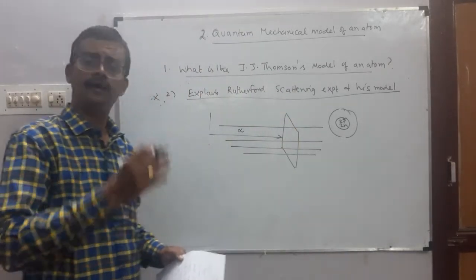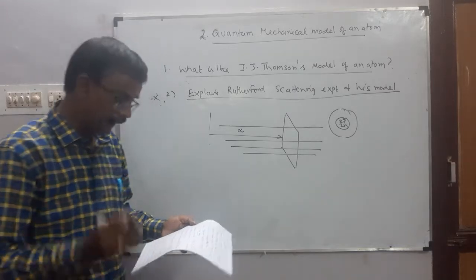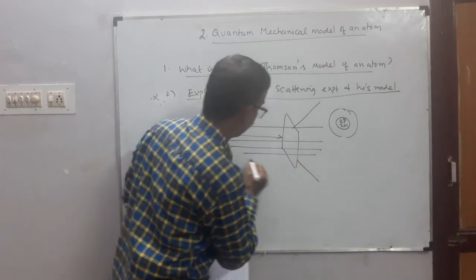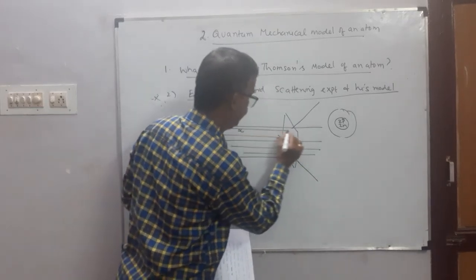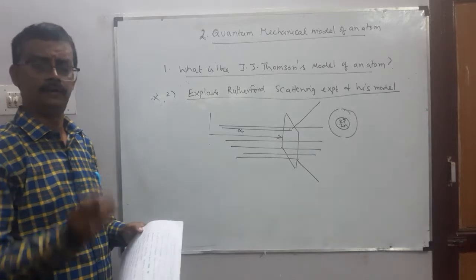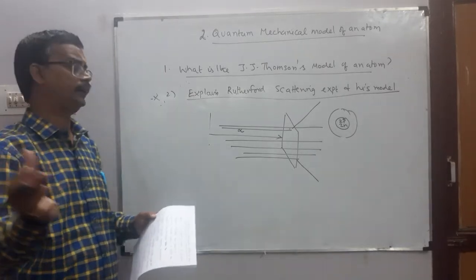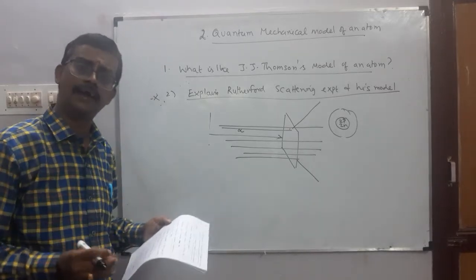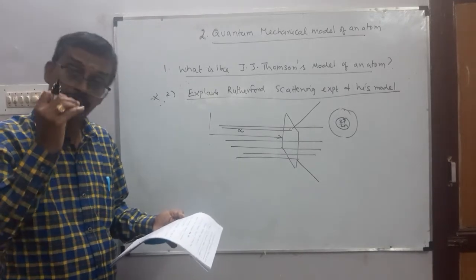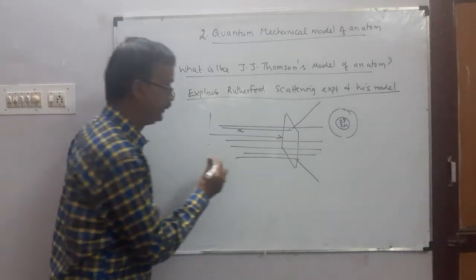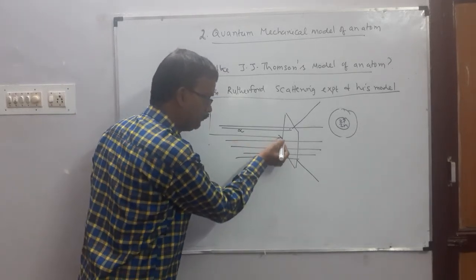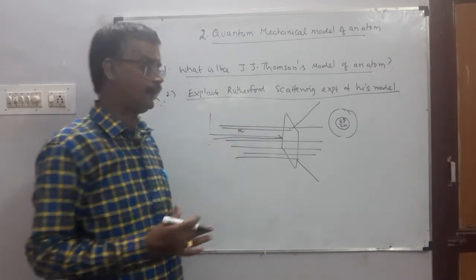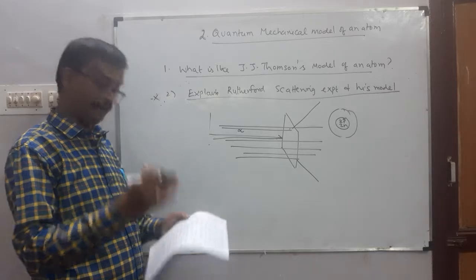Some of them were deflected through a small angle. சில particle deflect ஆகும். Some very few alpha particles were reflected back by 180 degrees. சில particle வந்த வழியே திருப்பி அனுப்பப்படுது.